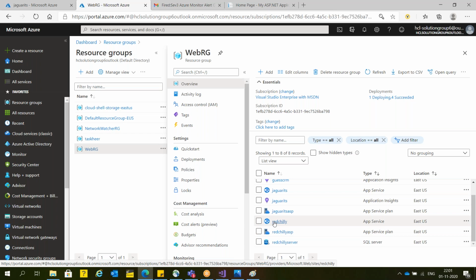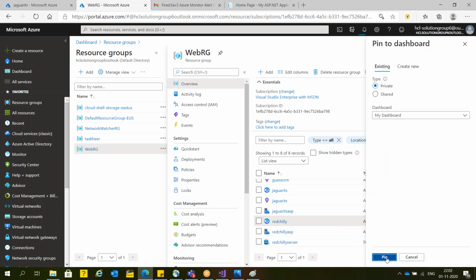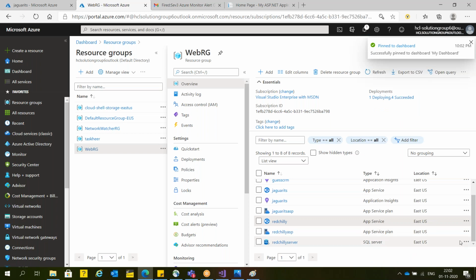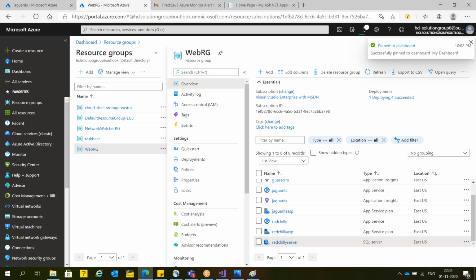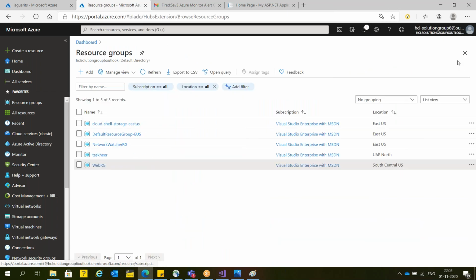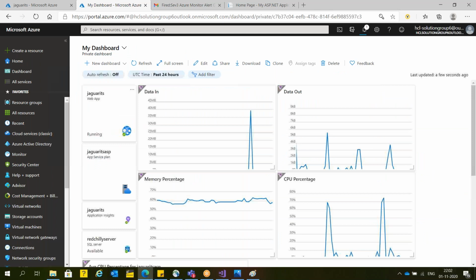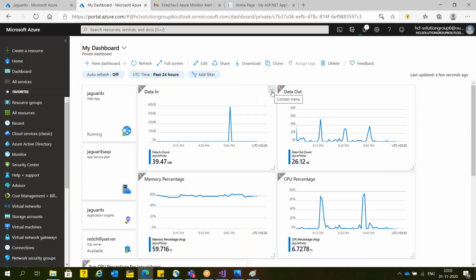Now they are creating the database. Just wait for some time, please. Now I'm going to remove all these for the time being, guys.